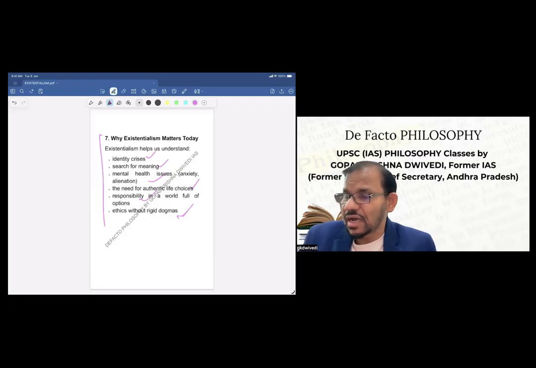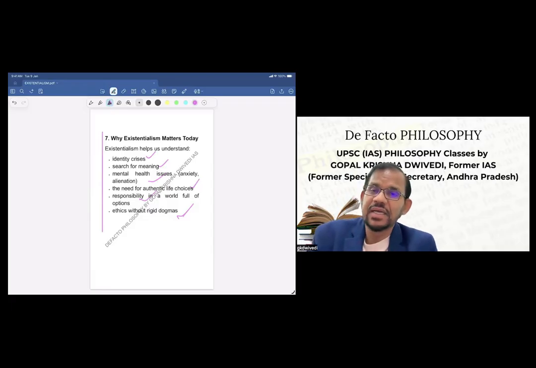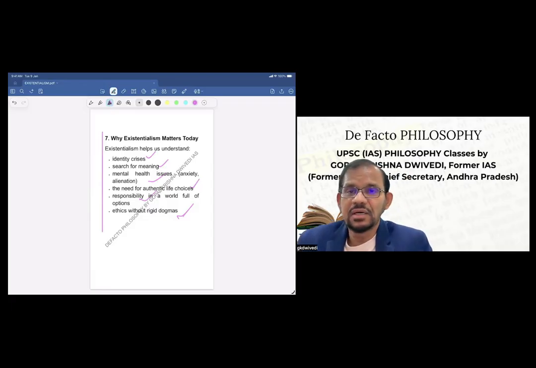So all these are very critical for the modern world, which you can say is the positive influence or importance of existentialism. So this is what is there. Basically, this was the brief of existentialism.